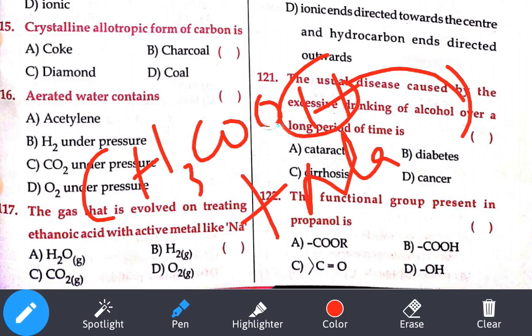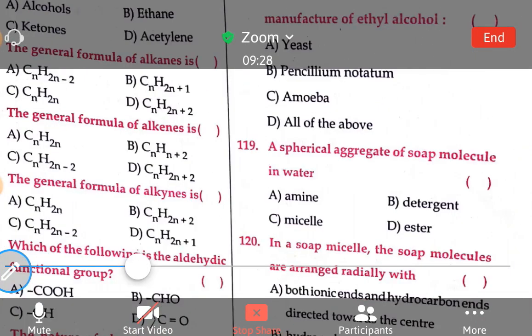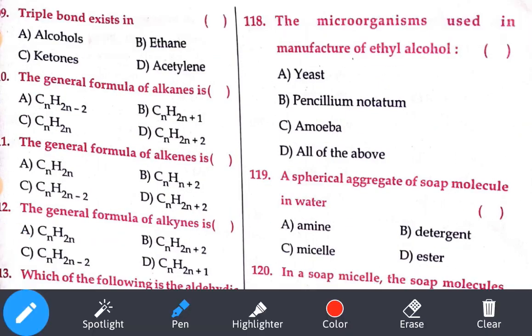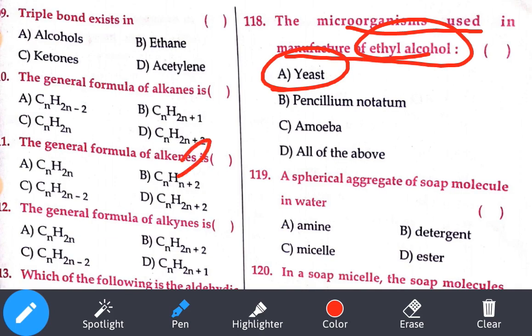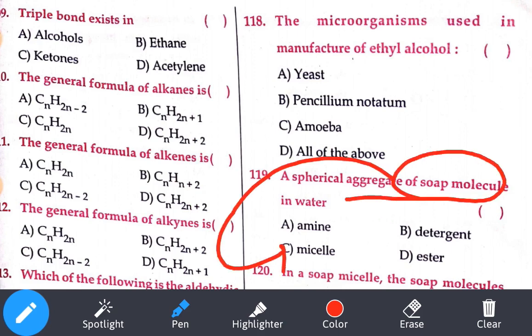Okay. Let's see the 118th question. The microorganism used for manufacture of ethanol. Ethanol in the natural way, what is required? We require yeast. From ethene we'll be getting the ethanol. With the natural process, we'll be using sprouted barley and starch. So yeast. A spherical aggregate of soap molecules is called our micelle. Can anyone tell me what is meant by CMC? Comment me. What is meant by CMC?